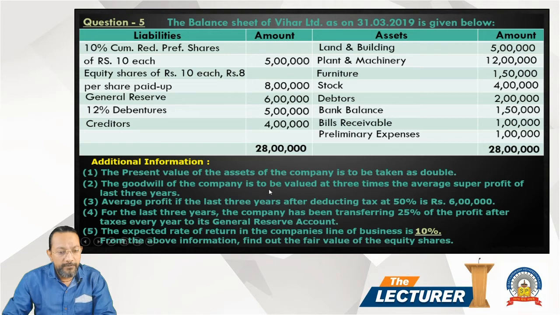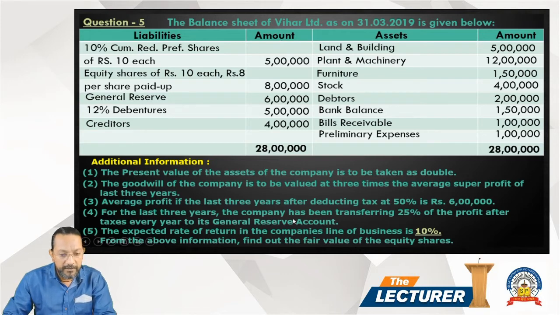The goodwill of the company is to be valued at 3 times the average profit of last 3 years. So they provide the adjustment relating to goodwill. So in this question we have to calculate the goodwill on the basis of average super profit. Then the average profit of the last 3 years after deducting tax at 50% is 6 lakhs. So they provide the average profit of the last 3 years after tax, 6 lakh.